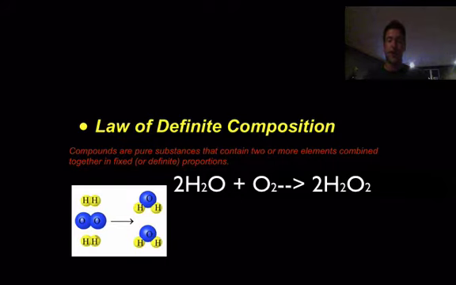But the main thing we want to know with the law of definite composition is that compounds are pure substances of 2 or more elements combined. So we're combining to form compounds, but they must still have definite proportions. So we can't create nor destroy, we can only rearrange.